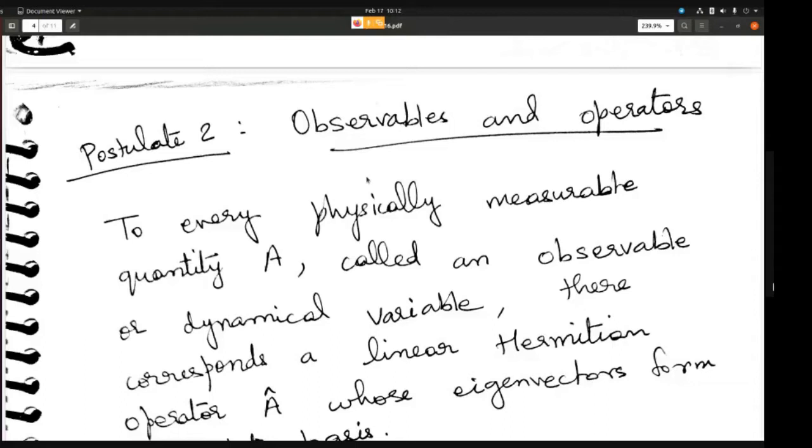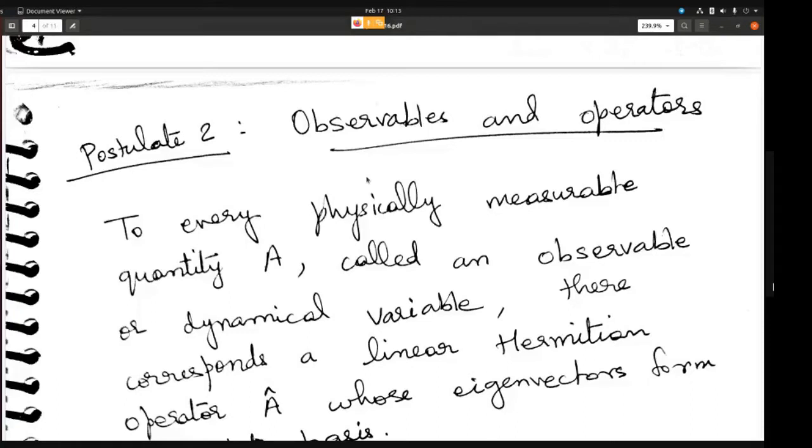And the operator has to be Hermitian. In quantum mechanics, the operators are Hermitian. Why? Because if the operators are not Hermitian, then the observable that you get will not be real. Hermitian operators always give you real eigenvalues, which you should always remember. I think we have already seen this in chapter 2. And if you want to physically measure something, it means that it exists in reality.